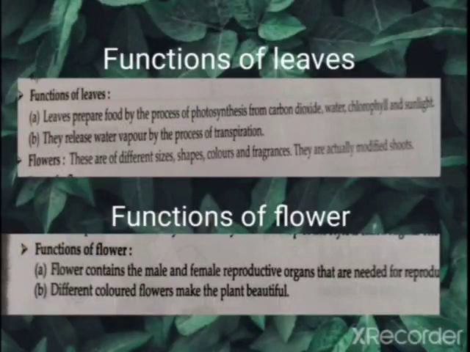Now the next part of the plant is flowers. You know that flowers are the colorful part of the plant, with different colors. Flowers contain the male and female reproductive organs that are needed for reproduction. So we can say that flowers are the reproductive part of the plant also.